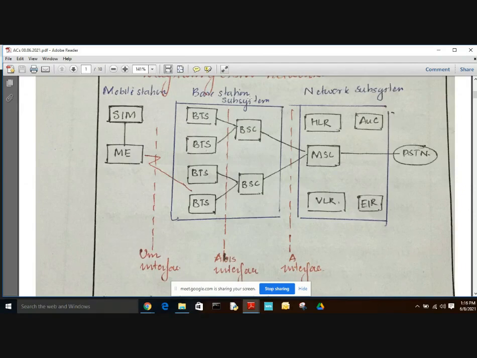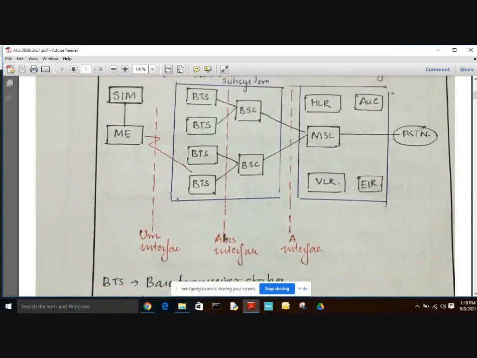And here in the base station subsystem we have a BSC. This BSC provides the control function and physical connection between the MSC and the mobile station. Here we have the mobile station MS, and this mobile station is connected to the mobile switching center via a BSC. So it has a control function, and it forms a physical connection between the MSC and the mobile station, that is, between the mobile station and the network subsystem.